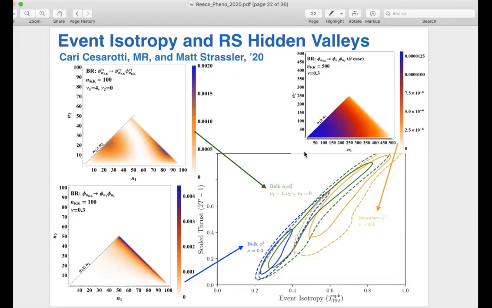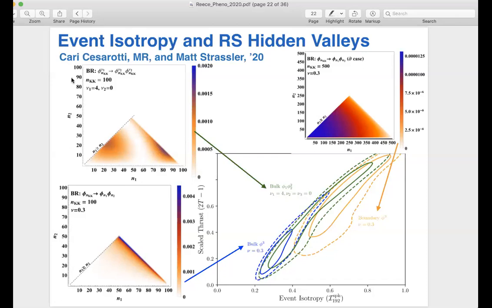And we see that we have these different toy 5D models. If we have a bulk interaction, it turns out the preferred decays are those that have very small phase space because they approximately conserve some sort of Kaluza-Klein number. And so you get these events that are pretty spherical. If you put an interaction on the boundary, you have events that are more determined just by pure phase space decays. And so often decays go to very light daughters and they produce very energetic things. And those give you boosted objects that look more like jets, and you end up more up here.